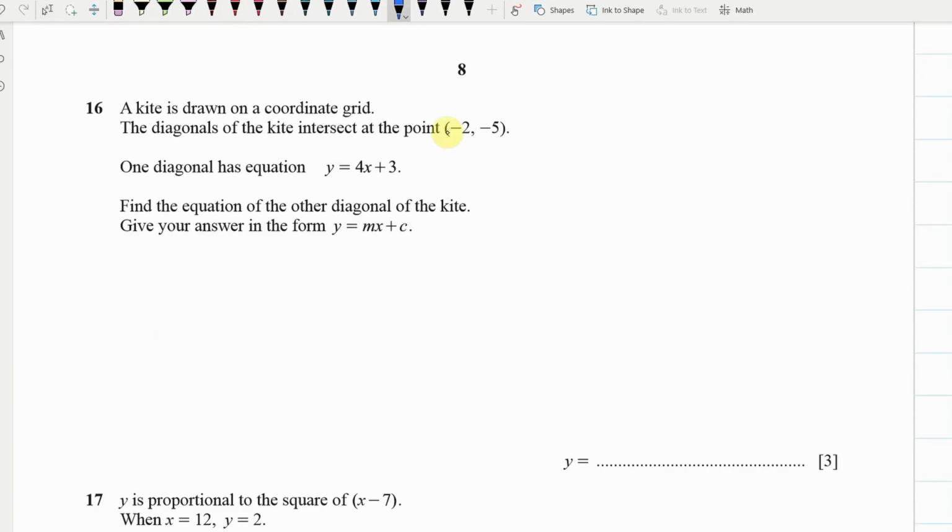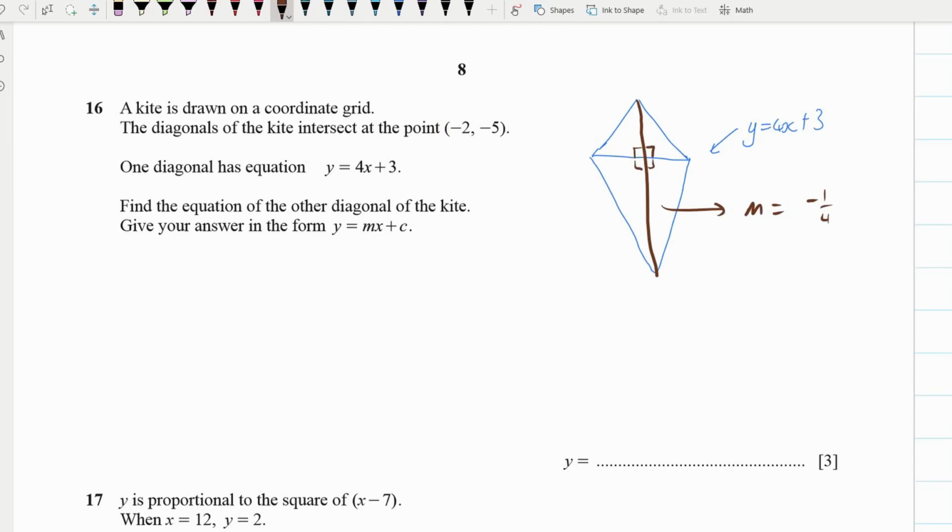Okay, now thinking about a kite. Here's our kite. A rough kite, okay? And we've got a diagonal. This is one diagonal. And let's just say, for argument's sake, this is y equals 4x plus 3. It's a bit rough, isn't it? Rough and ready. And then the other diagonal would be going like this. Now you notice that these are 90-degree angles in here with the kite. So that means that the gradient of this must be the negative reciprocal. So that's our gradient.